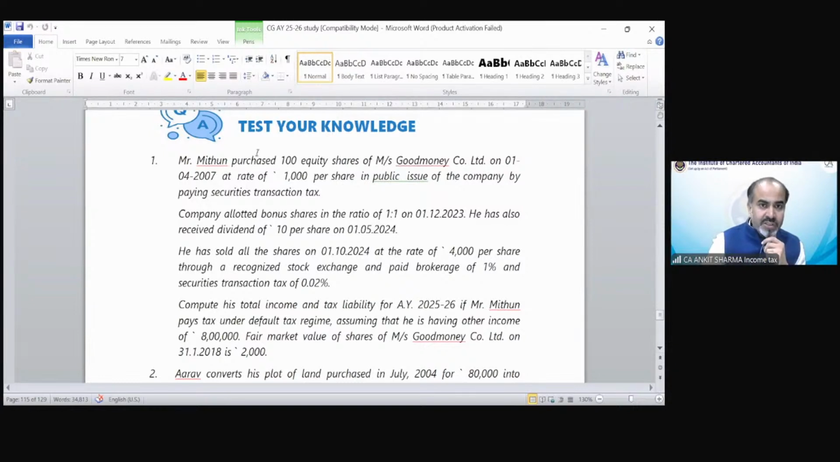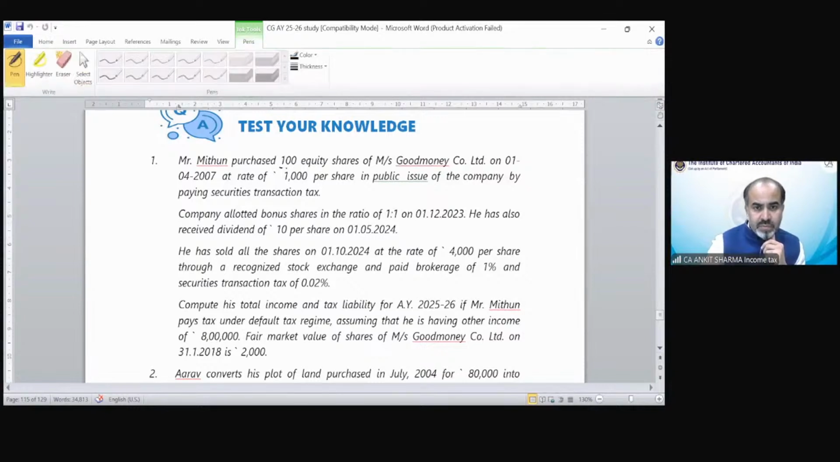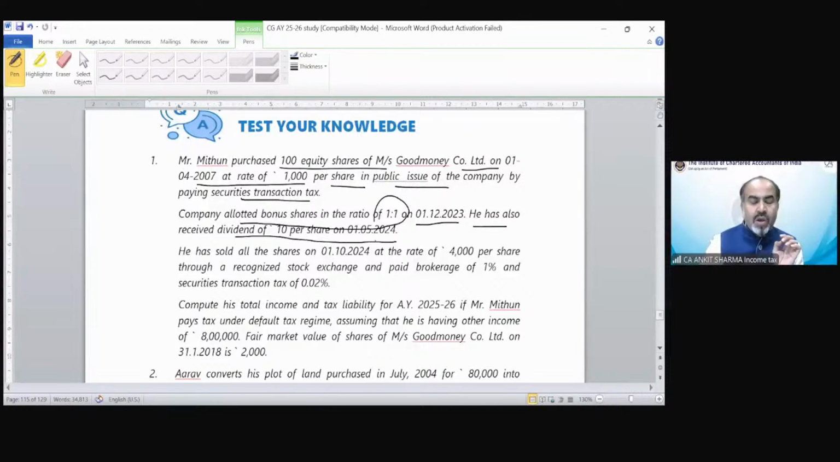Mithun purchased 100 equity shares of Messrs. Good Money Company Limited on 1st April 2007 at the rate of 1,000 per share in public issue of the company by paying security transaction tax. Company allotted bonus shares in the ratio of 1:1 on 1/12/2023. He has also received dividend of 10 rupees per share on 1st May 2024.